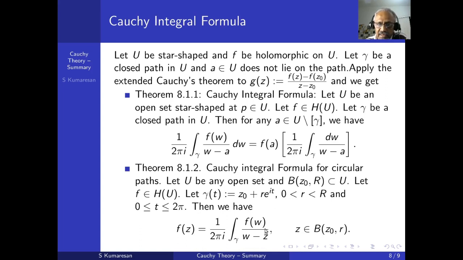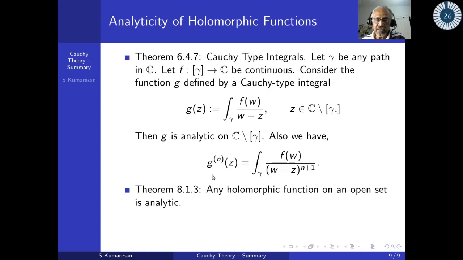Now how did I get this? If z is outside gamma, that is |z minus a| is strictly greater than r, then this path integral we had already computed to be 0. Therefore that function g(z) will be 0 if |z minus a| is greater than r. But g(z) coincides with f(z). That's what the Cauchy integral formula tells you. Since g is analytic, and g equals f inside the open disk B(a, r), f is analytic. Therefore any holomorphic function on an open set is analytic.